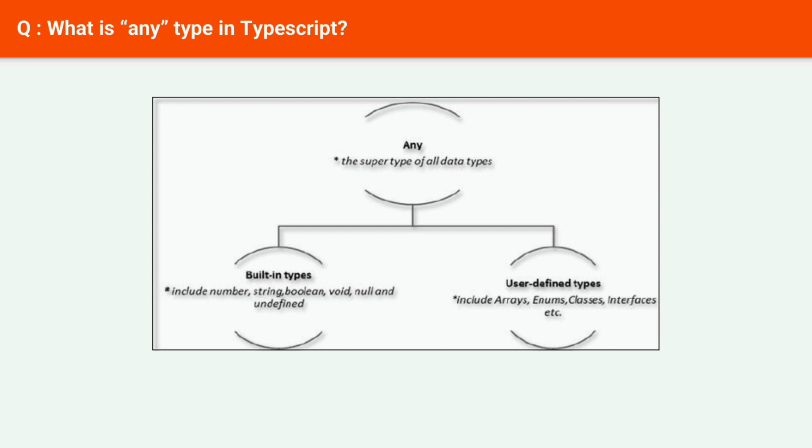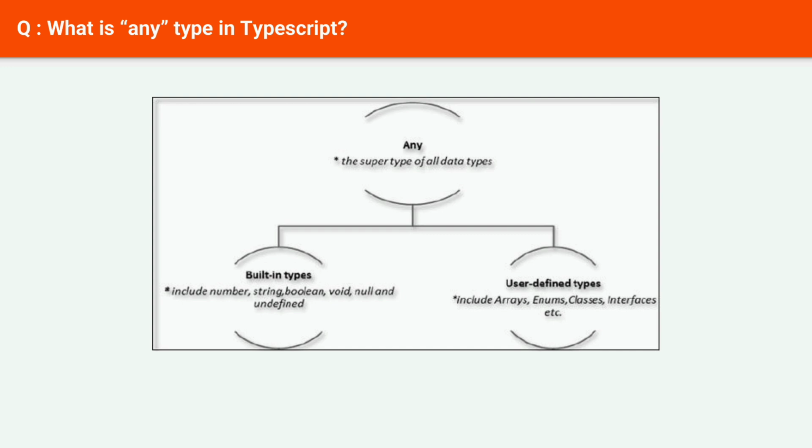We have seen any data type now, but since TypeScript is a type checking language, we are giving variable flexibility, but it causes some problems such as security issues, so let's discuss when to use any data type. Any type is used only when we don't have any knowledge of the data type of variable and we want dynamic content from the source.